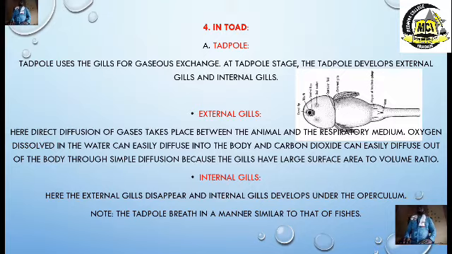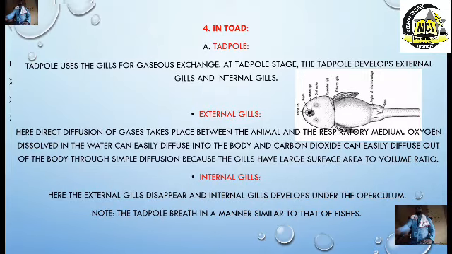The tadpole now breathes like the fishes in water, where they close their operculum, open the mouth, lower the floor of the mouth, and then water rushes into it. Then they raise the floor of the mouth, close the mouth, water moves to the gill chamber, exchange of gases takes place, then they open the operculum in order to remove carbon dioxide. That is just the same thing that happened in fishes. It happened in the internal gill stage of the tadpole.